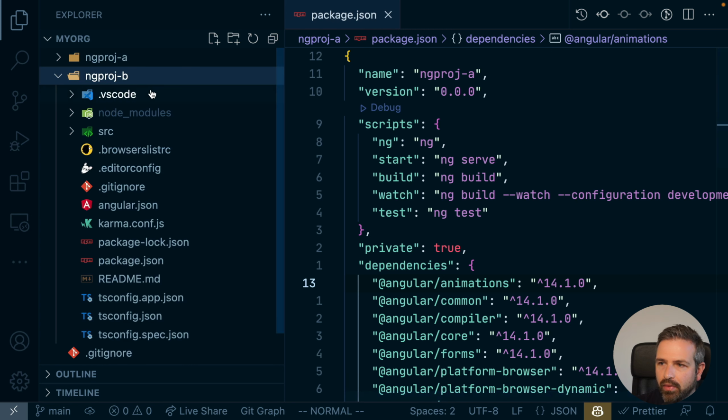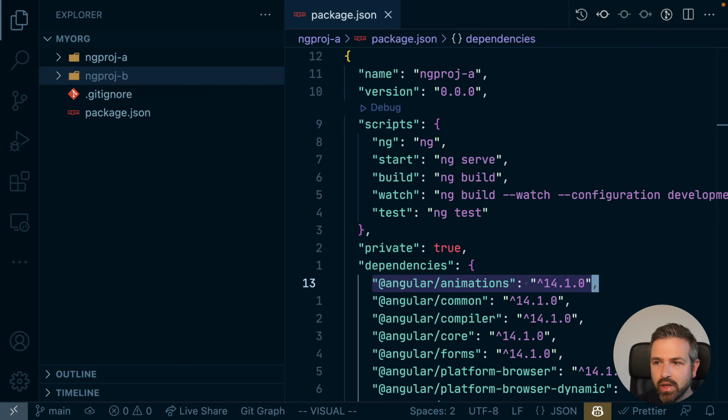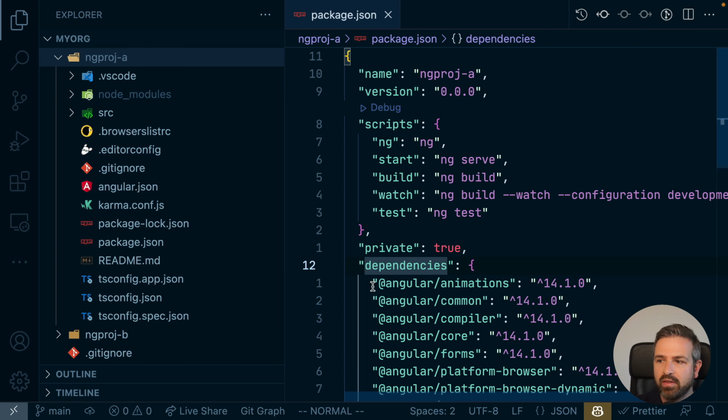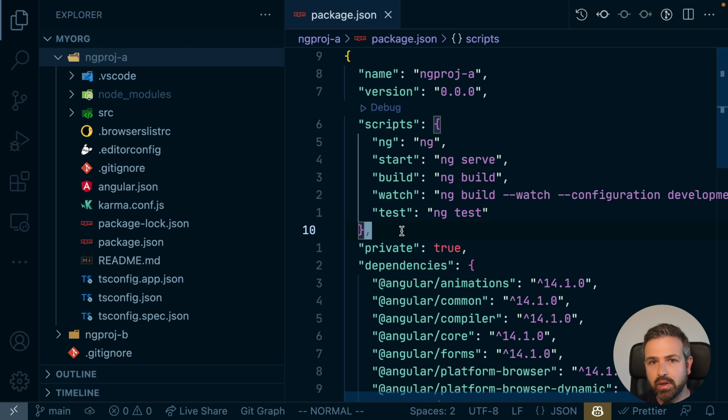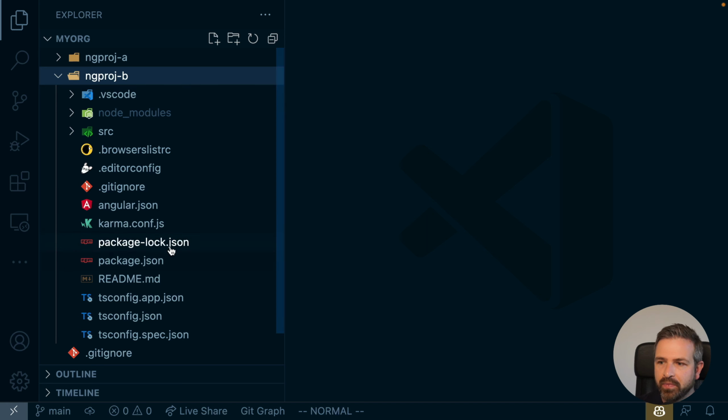Now to make things simple, these are already aligned with the current Angular CLI setup. And this is already one thing to consider and keep in mind. If you come from a polyrepo setup, those Angular versions might not be aligned. So it might make a lot of sense to actually first align them. And you can do that directly in this workspace by just migrating each app individually until you have basically the same version. This is not strictly required, but it gives basically the best experience afterwards as we start consolidating the workspace.